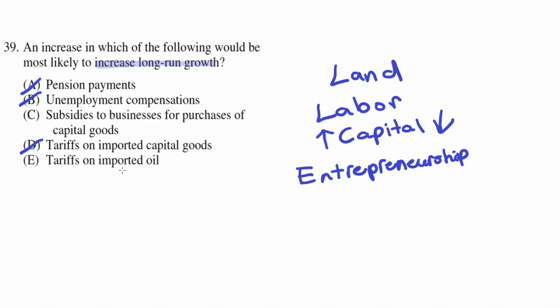E. Tariffs on imported oil. This is also incorrect because imported oil represents a resource cost, and resource costs influence the short-run aggregate supply, not the long-run aggregate supply or the long-run growth. So E is incorrect. Therefore, the correct answer is C.